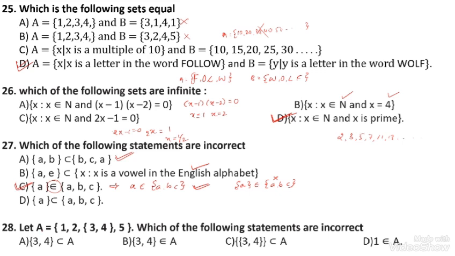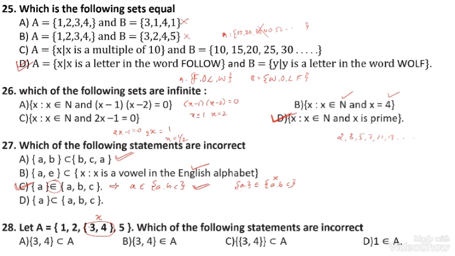Let A be a set containing 1, 2, {3, 4}, 5. {3, 4} means a whole set inside, so I can represent it by one element called x. That's why the set contains the elements 1, 2, x and 5, because there is one flower bracket.